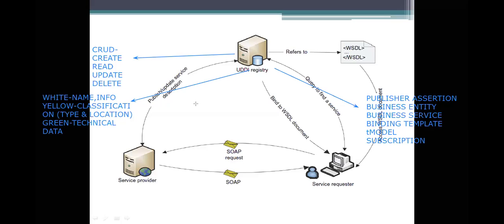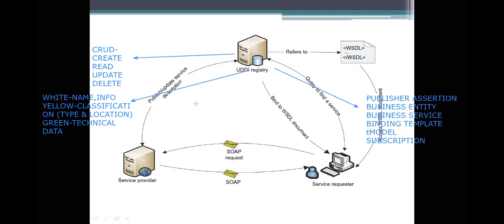So what are the set of operations we are using? You can simply specify CRUD. CRUD means create, read, update, and delete. Based on the representations of your users, we are making these registries available on 3 categories of information: the white pages, yellow pages, and then green pages. They have their own data which is represented here.